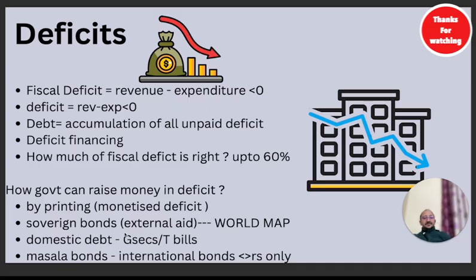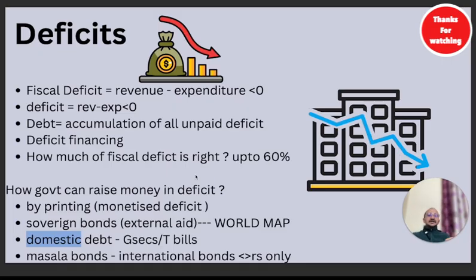But just imagine after the budget came, the government was having a lot of debt. They printed a lot of currency. Sovereign bonds are also very, very high. Debt in terms of sovereign bonds was very high. Domestic debt was also very high. And the taxes which they collected were not equivalent to this debt, then the government will collapse. This is how the government collapses, when the debt keeps on piling up and the taxes which they collect, they are unable to pay it back.